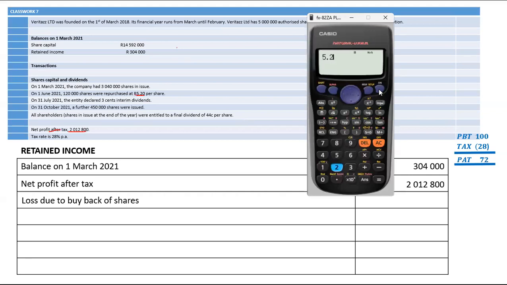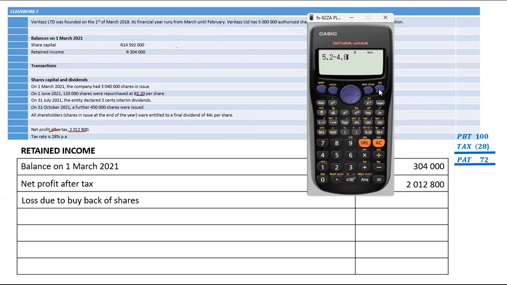Basically, we paid more than what we received. Average price is the original amount we received by selling these shares, the original amount that we received when we sold those 120,000 shares. However, we paid 5.20, meaning that we overpaid for the same shares. We received 4.80, but we bought them back at 5.20.